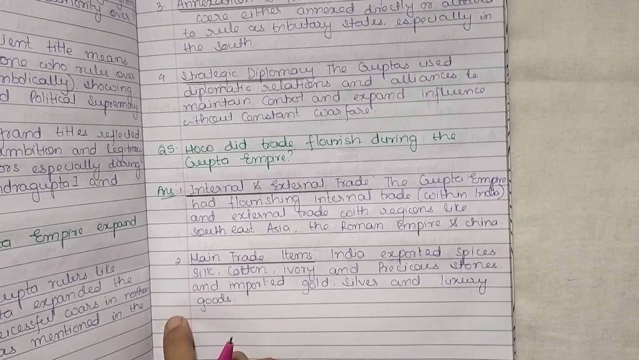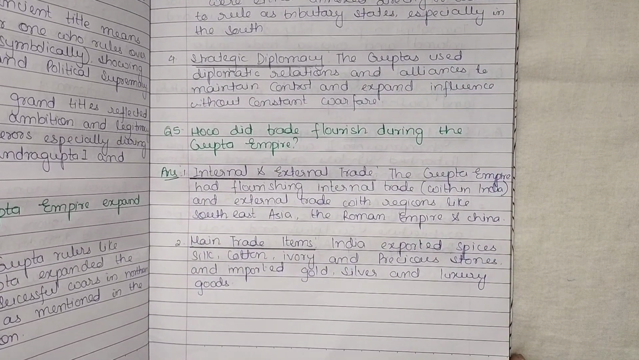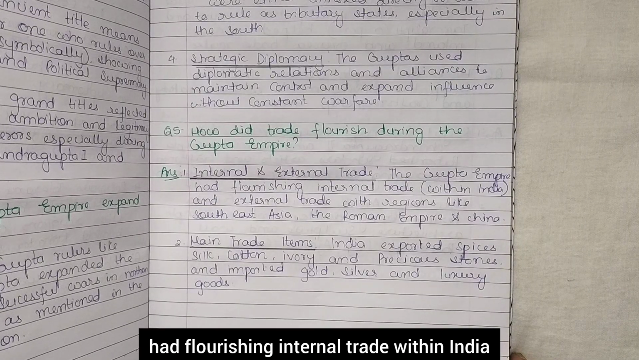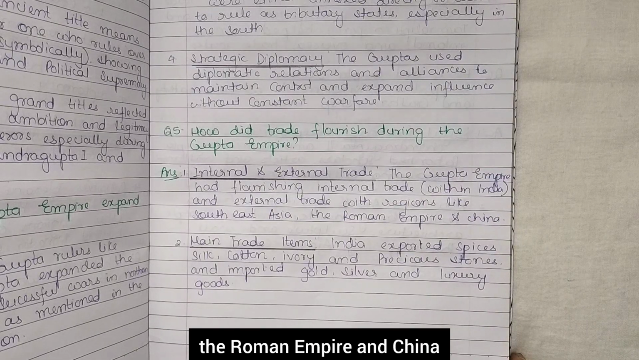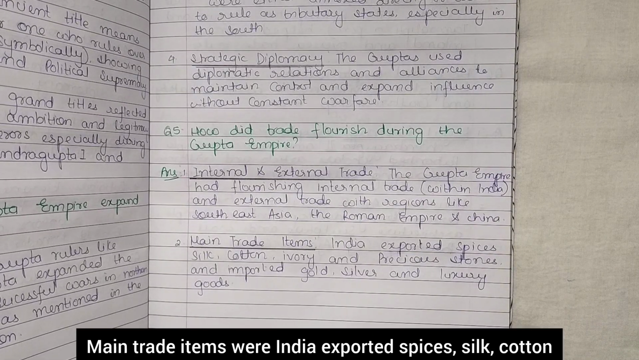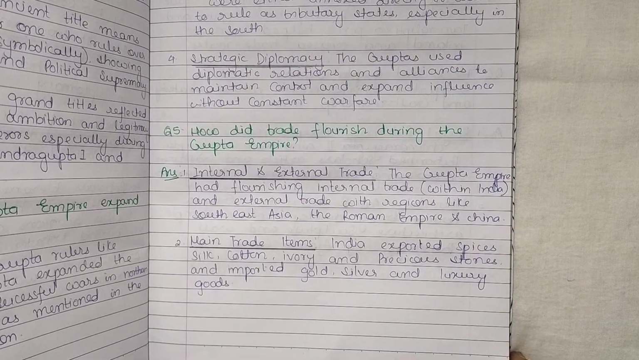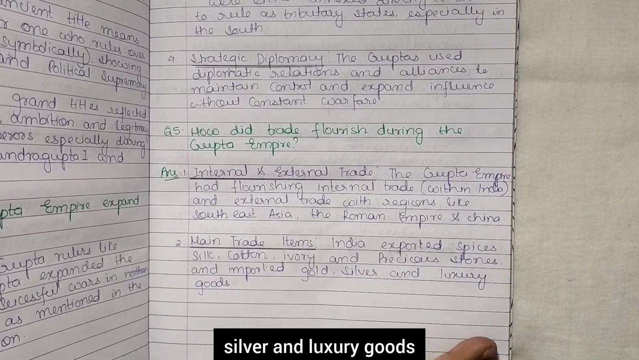Next question. How did trade flourish during the Gupta Empire? Internal and external trade. The Gupta Empire had flourishing internal trade within India and external trade with regions like Southeast Asia, the Roman Empire and China. Main trade items were: India exported spices, silk, cotton, ivory and precious stones and imported gold, silver and luxury goods.